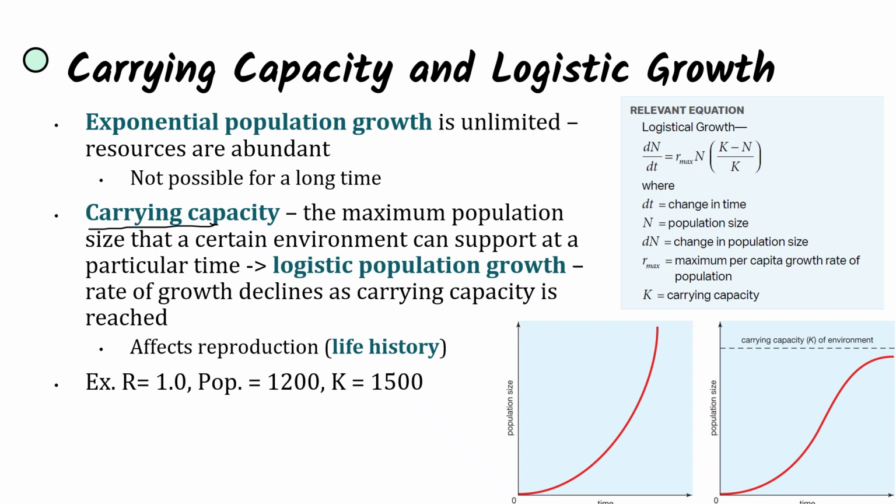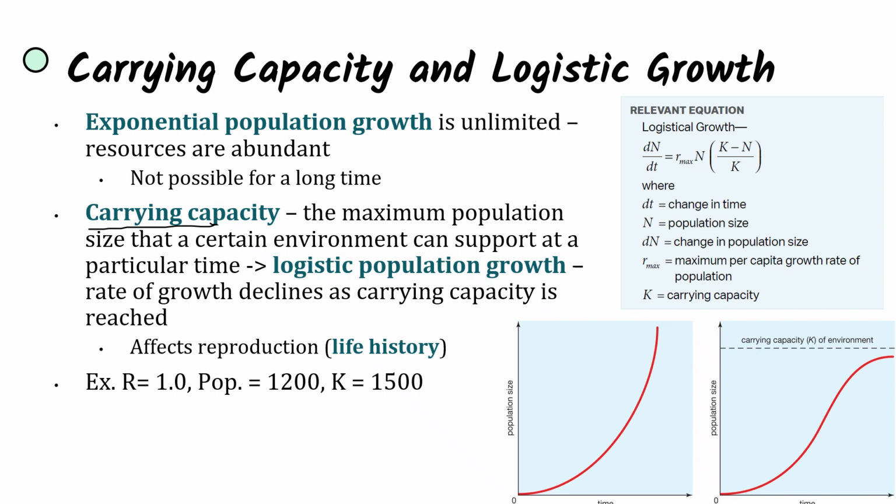And when we incorporate carrying capacity into our population growth equation, we're looking at logistic population growth, which states that the rate of growth is going to decline as we reach the carrying capacity, as resources begin to dwindle and the population cannot grow because the environment can no longer support it.